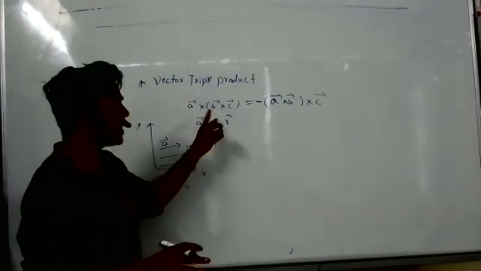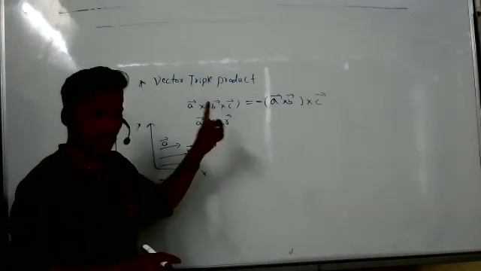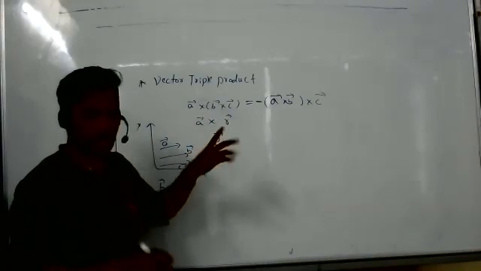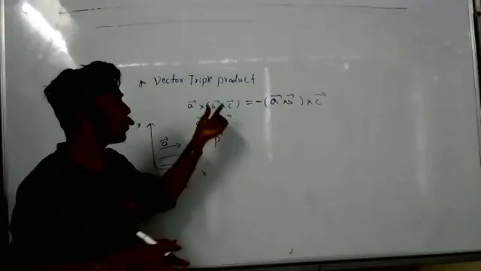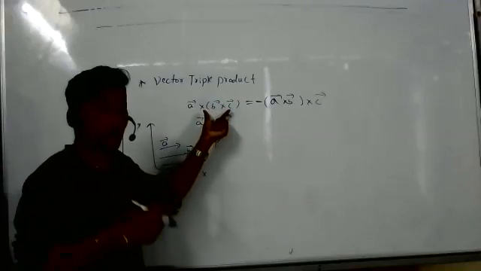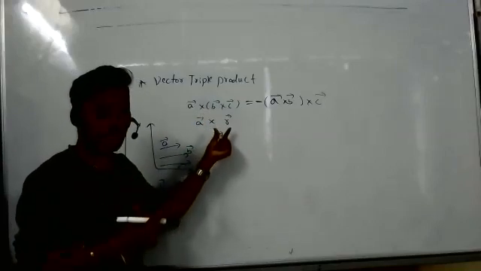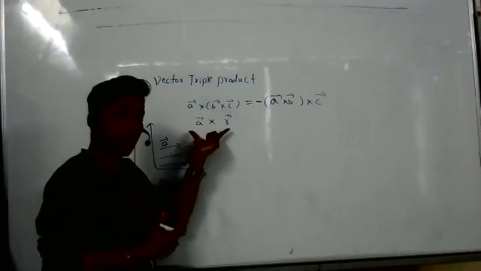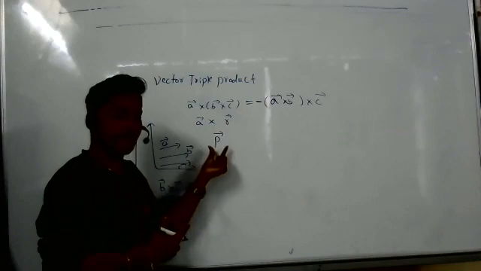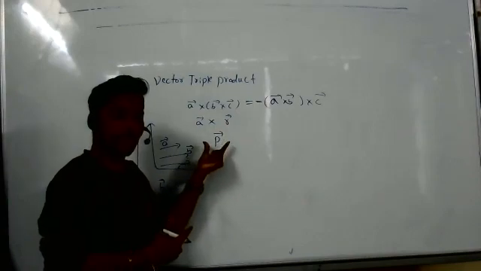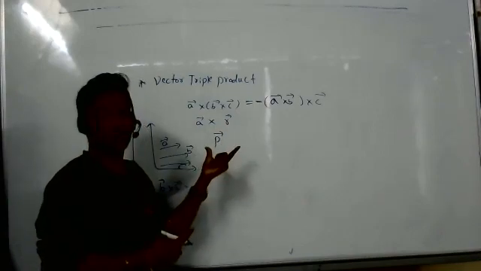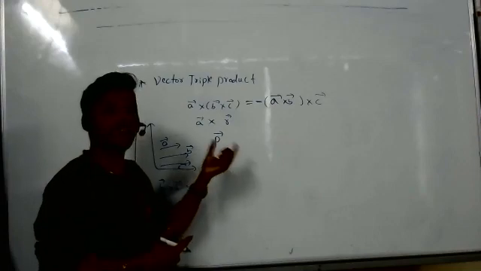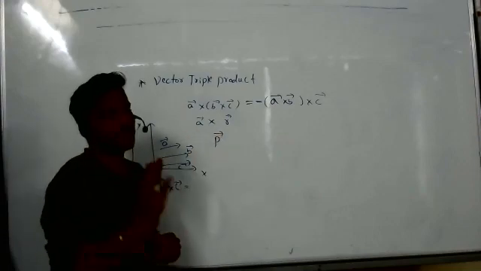I didn't give any values there, like i cap plus 2j cap. I am telling that when I do cross product between two vectors, definitely I will get one more vector. That's what I have given. Now, if I do cross product again between these two, I will get one more vector. What is the direction of this vector? Where will it exist? Let's see.